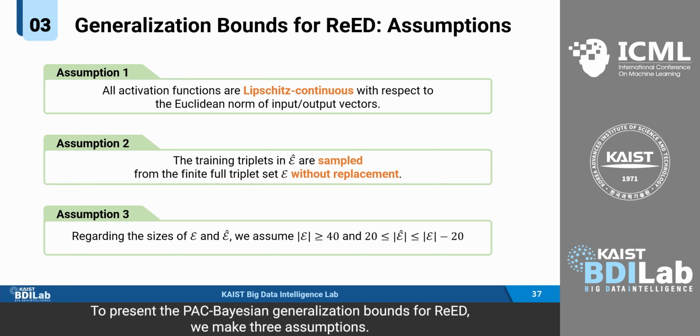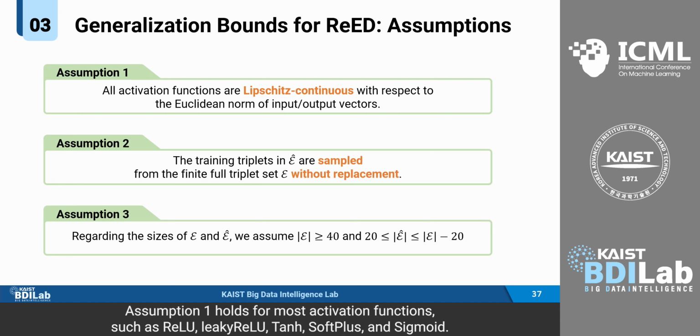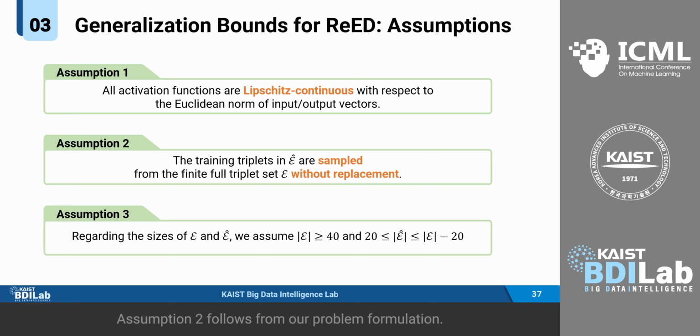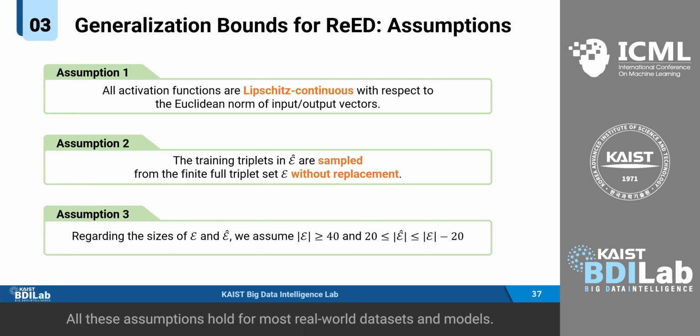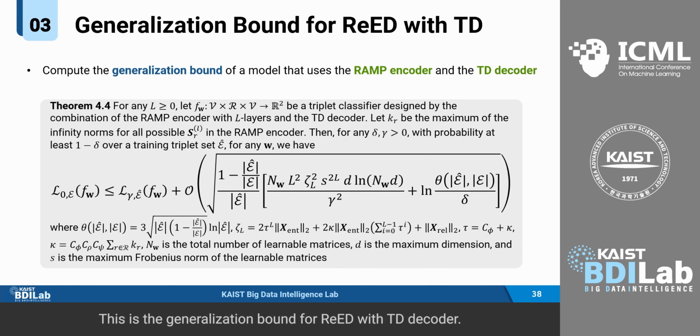To present the PAC-Bayesian generalization bound for READ, we make three assumptions. Assumption 1 holds for most activation functions, such as ReLU, leaky ReLU, tanh, softplus, and sigmoid. Assumption 2 follows from our problem formulation. Assumption 3 assumes that the training triplet set contains at least 20 triplets, and the full triplet set contains at least 20 triplets that are not included in the training triplet set. All these assumptions hold for most real-world datasets and models. This is the generalization bound for READ with TD decoder.